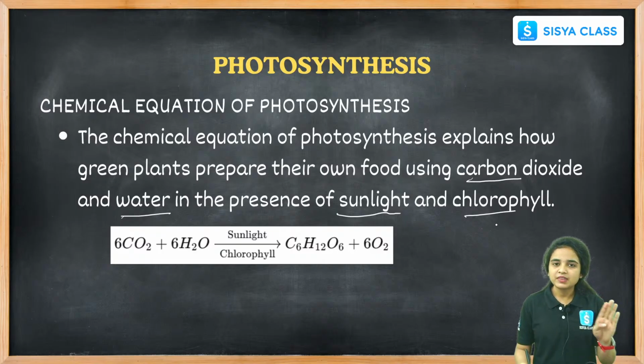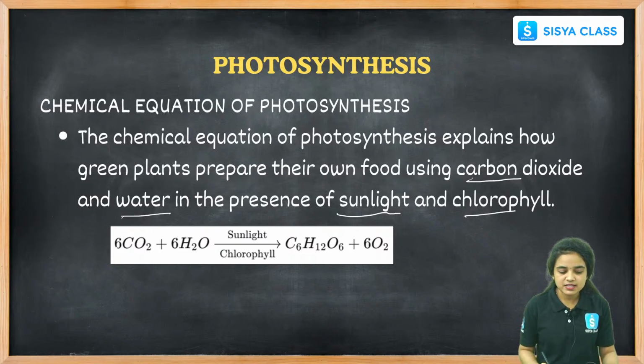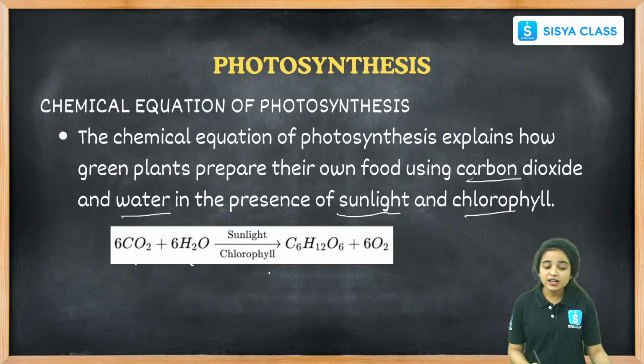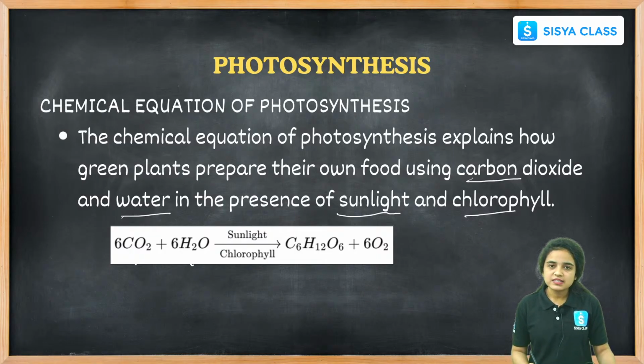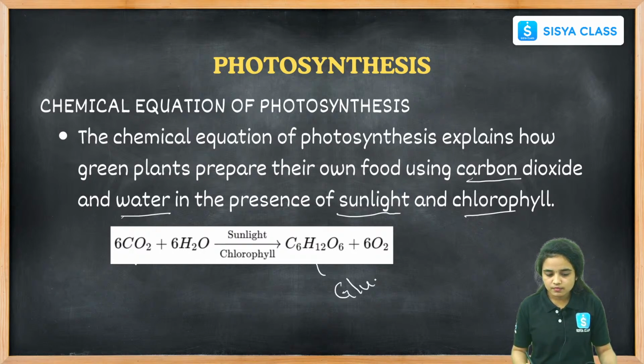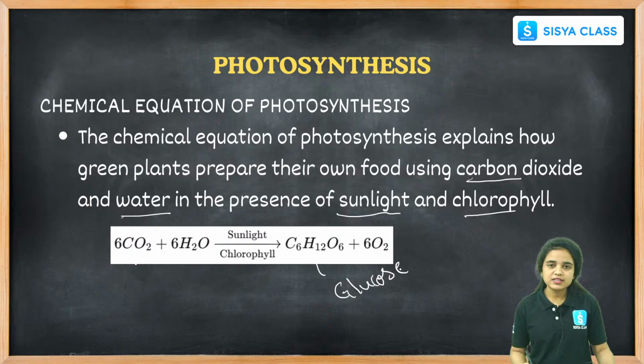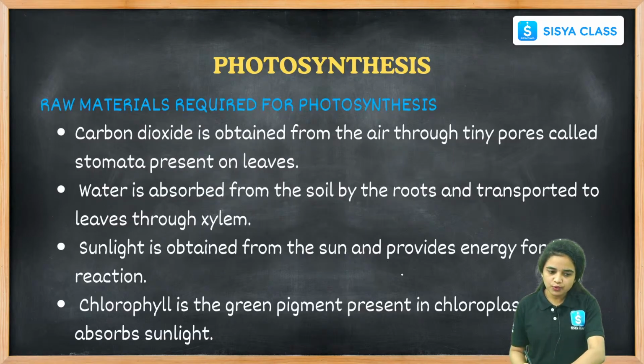The chemical equation is 6CO2 plus 6H2O, in the presence of sunlight and chlorophyll, gives C6H12O6 (glucose) plus 6O2. This is the chemical equation of photosynthesis.